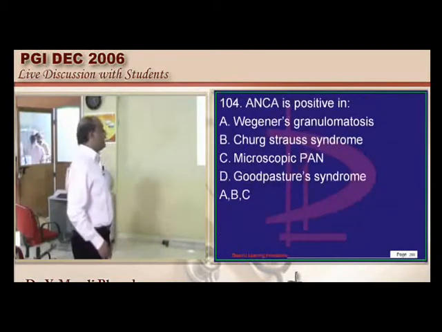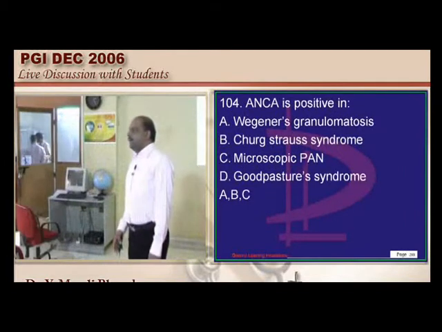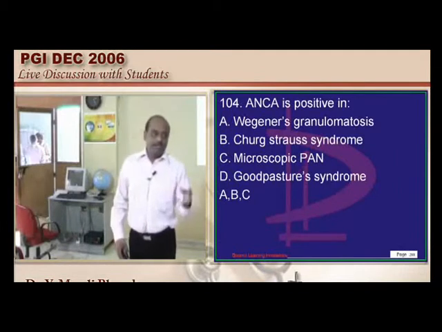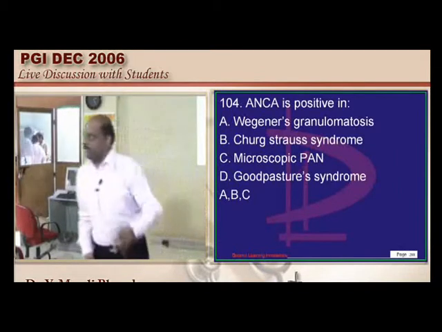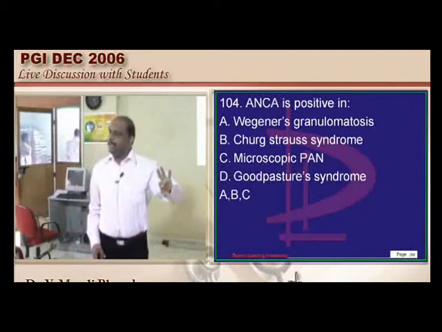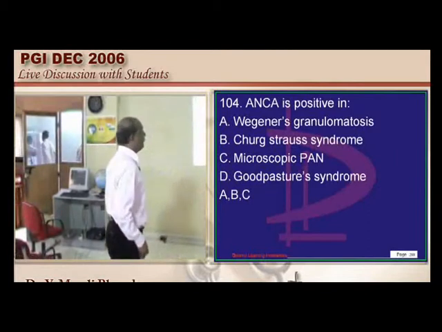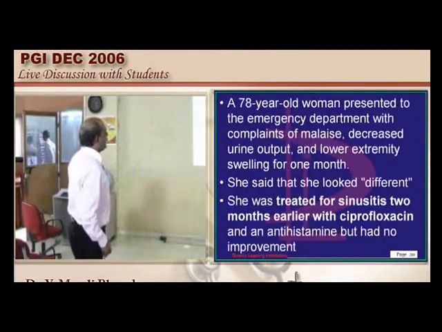Now let us talk about ANCA. Now I think you have recognized the importance of the vasculitides: Wegener's, Churg-Strauss, polyarteritis nodosa, giant cell arteritis. You must be encyclopedic about these important topics. Invariably one question comes on them. So where do you come across ANCA?